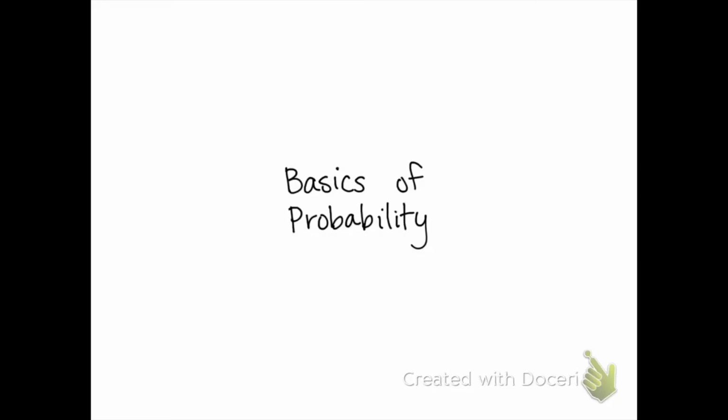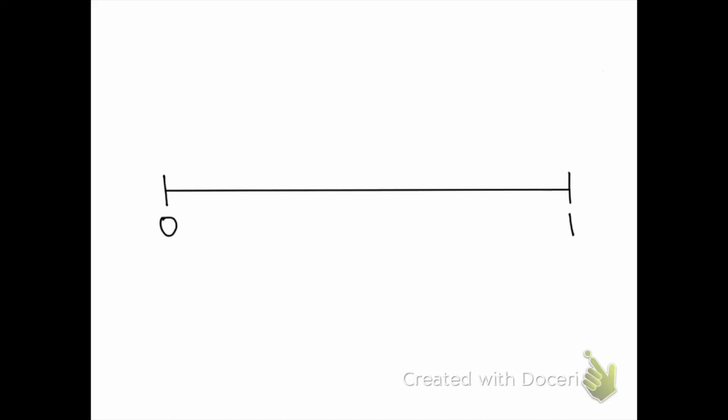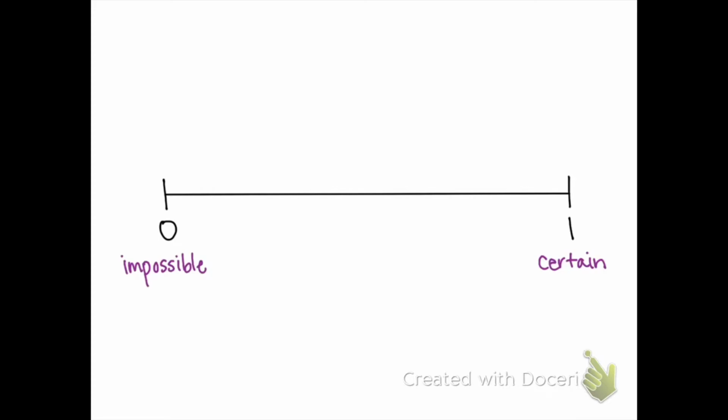The first basic concept of probability is that all probabilities must fall on the number line between 0 and 1 inclusive. That means that all probabilities will be numbers between 0 and 1, but may also include 0 or include 1. If the probability of an event is equal to 0, then we say that that event is impossible. If the probability of an event is 1, then we say that that event is certain to occur or guaranteed to occur.